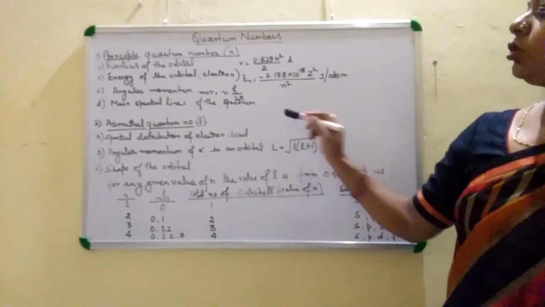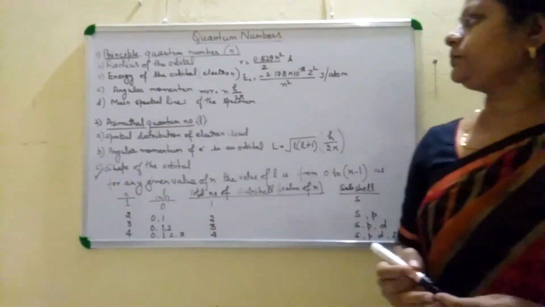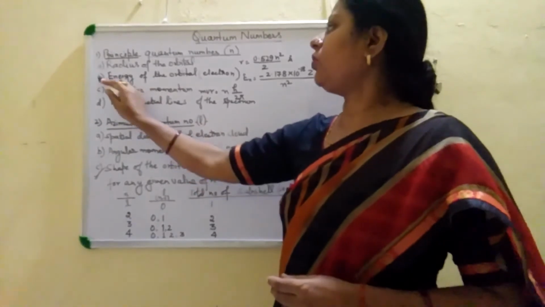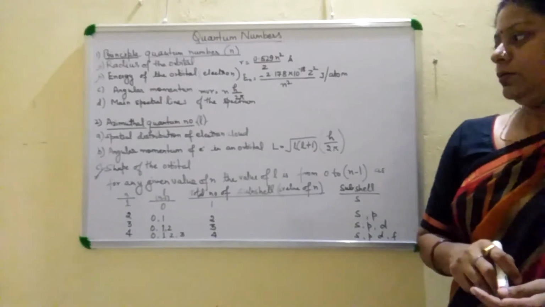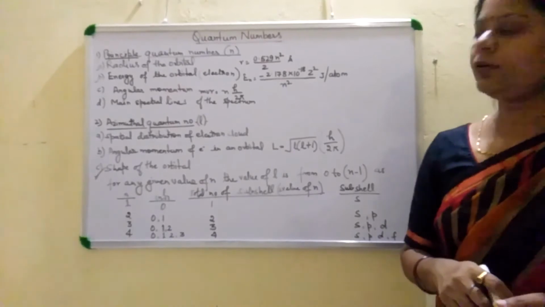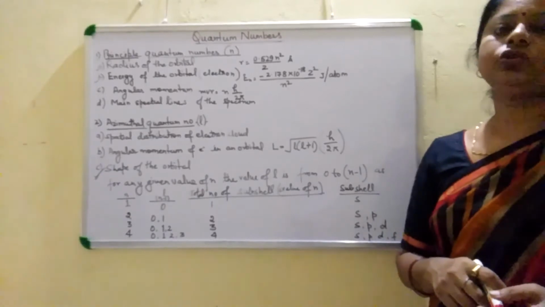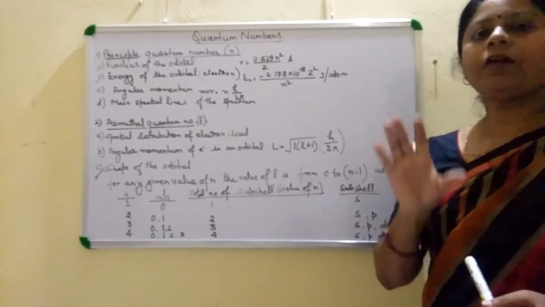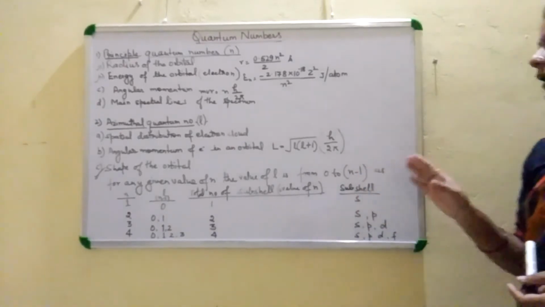By using this formula, we can find out the angular momentum of the electron in a particular orbit. The main thing is the azimuthal quantum number describes the shape of the orbital. Principal quantum number helps us to find out the energy and the radius of the orbital. For any given value of n, the principal quantum number, the azimuthal quantum number has values from 0 to n minus 1.